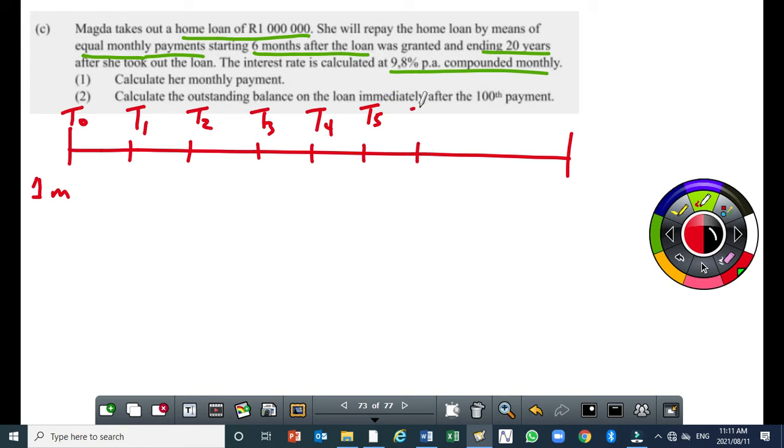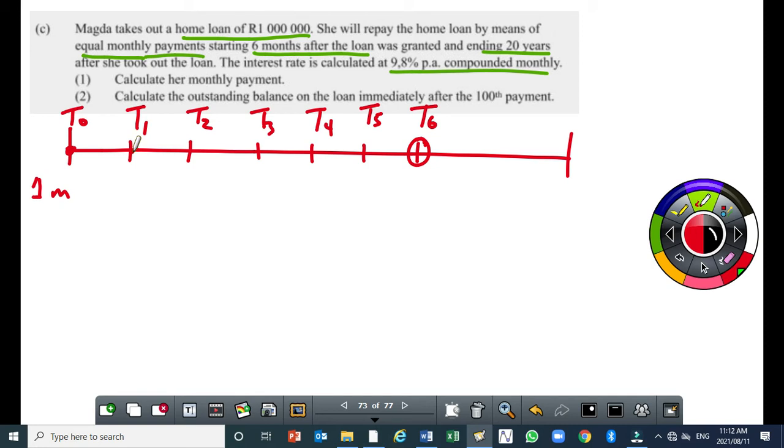So it will start there. The first payment is going to be made at T6. So remember no payment is made at T0. From T1 to T5, the 1 million accumulates interest before she starts making the first repayment, because she delayed making the first payment.